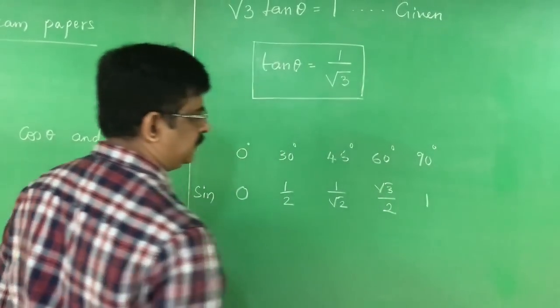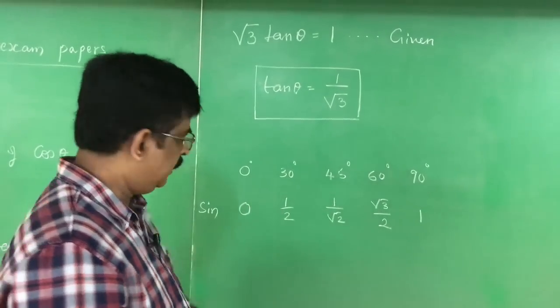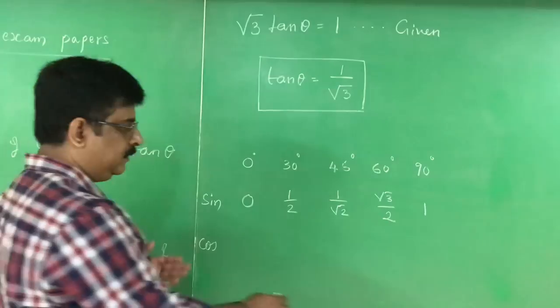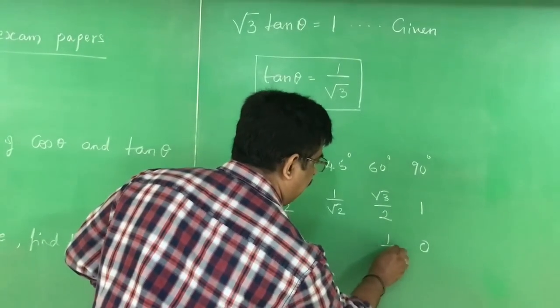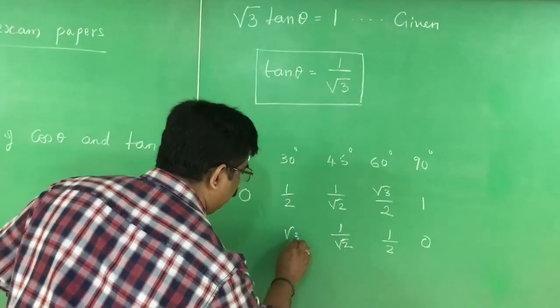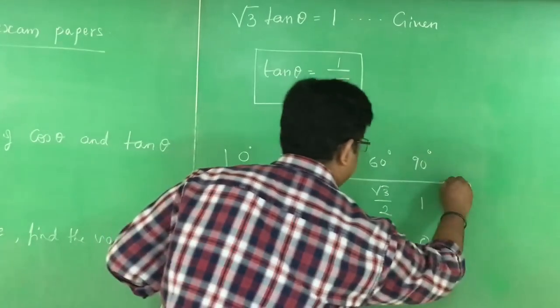You should not forget this. Then for cos, you have to write in the reverse order: 1, root 3 by 2, 1 by root 2, half, 0. This is sin and that is cos.